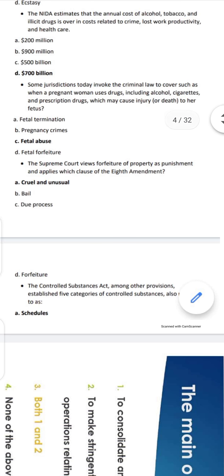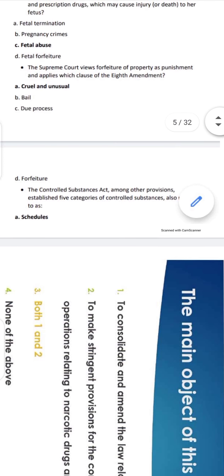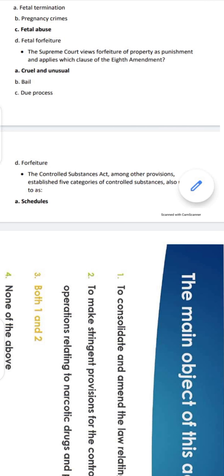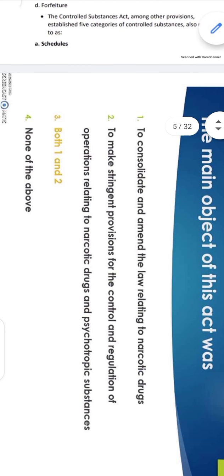The Supreme Court views forfeiture of property as punishment and applies which clause of the Eighth Amendment? Cruel and unusual. The Controlled Substances Act, among other provisions, established five categories of controlled substances, also referred to as schedules.